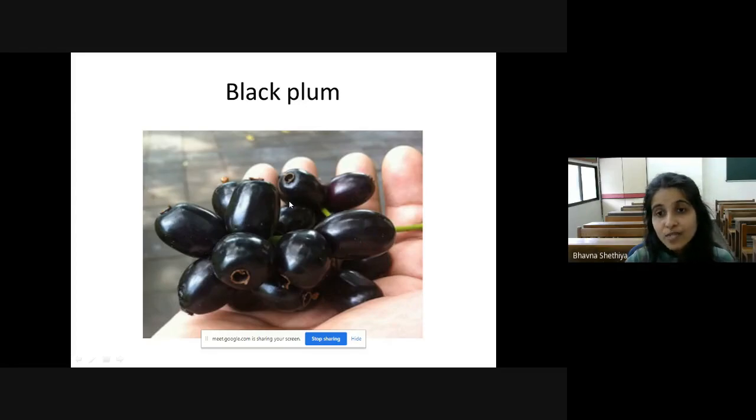Okay, now next is black plum. Yes, prior we saw plum that was in red color. Now here is a black plum. Yes, and we also call it jamun, kala jamun, right? So, you know, this fruit is the healthiest fruit and it fights against diabetes. Yes, it fights diabetes and it also improves your digestion system. And do you know how many seeds it has? It has one seed. How many?